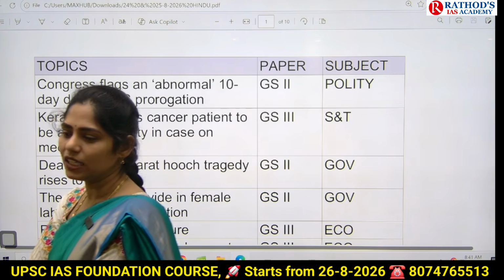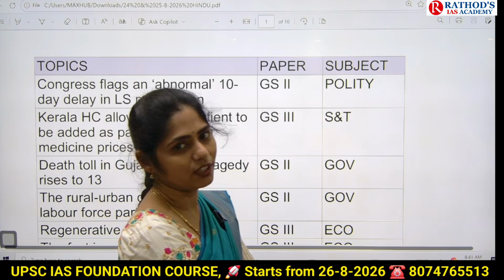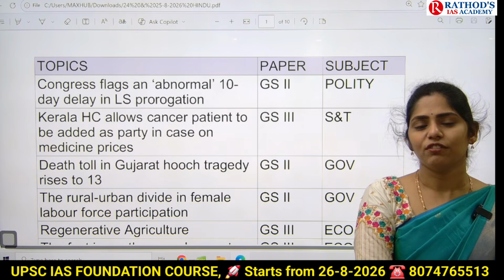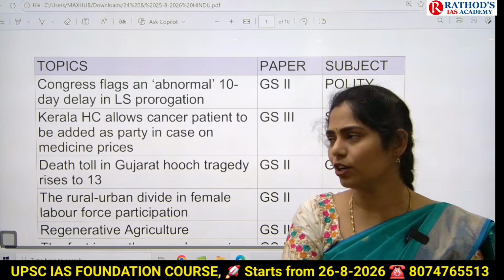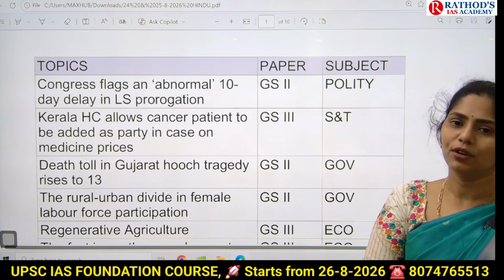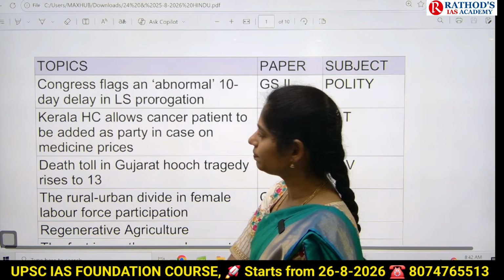Why I took this article is, in the 2024 UPSC prelims, there was a direct question on prorogation. I will be showing you that question also. And in 2027, if you are writing, again this will be important, because now the opposition party says that there is a 10-day delay in prorogation. This topic is important from polity, GS paper 2.